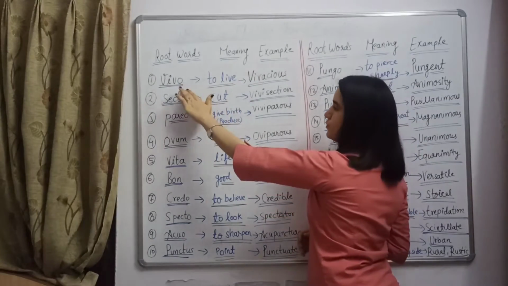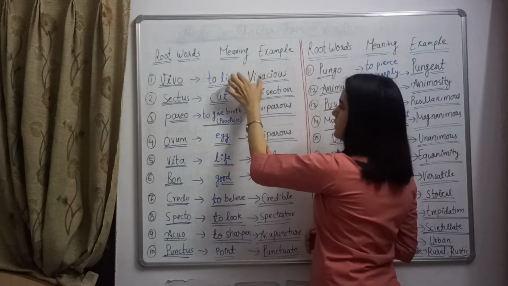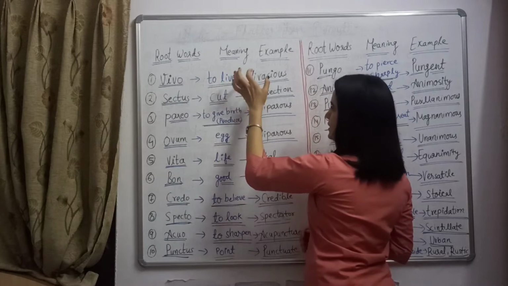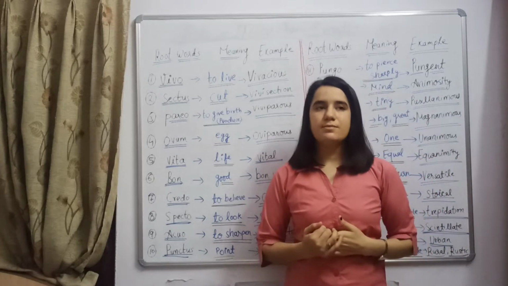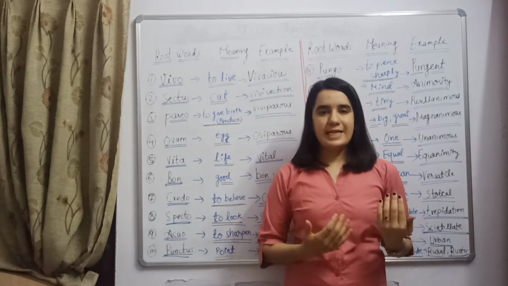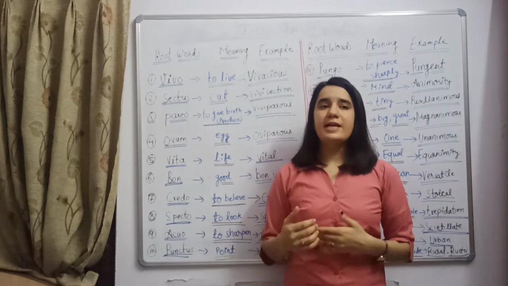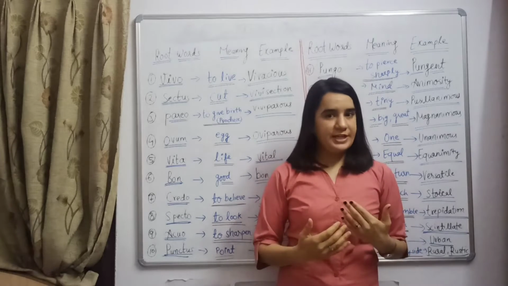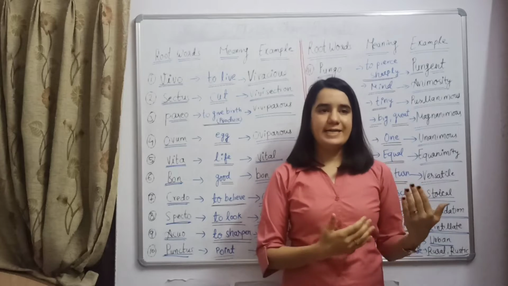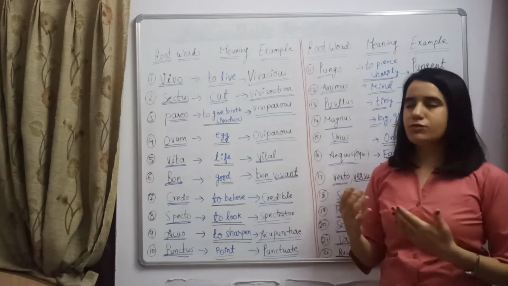First one over here is vivo, and its meaning is to live, and the vocab which is made by this root word is vivacious. A vivacious person means a person who has a lively personality, who is very happy, who is full of energy, and usually this word is used for a woman. A woman who is full of energy, who is happy, who has a lively personality, we will say this woman is a vivacious woman.